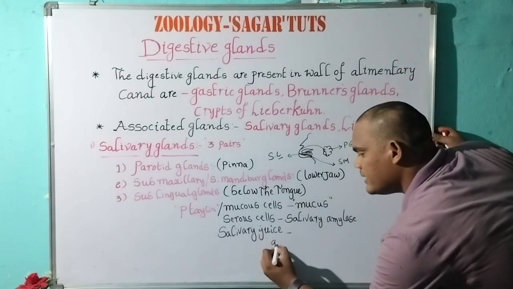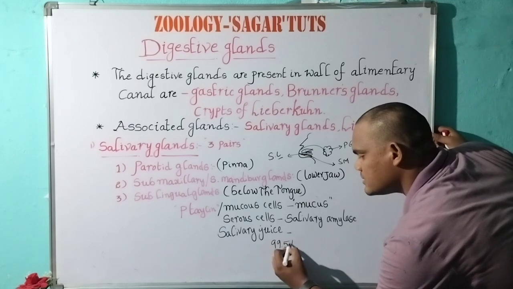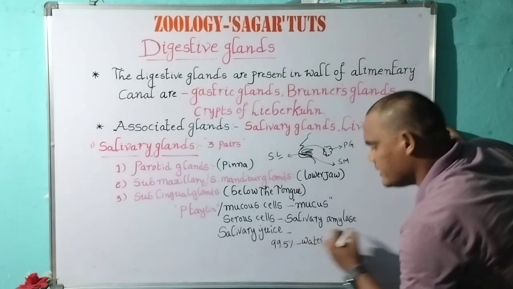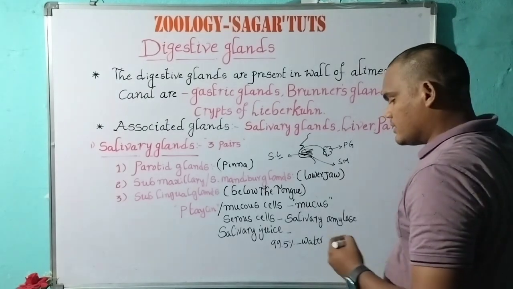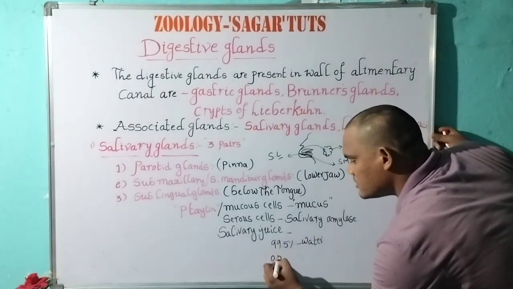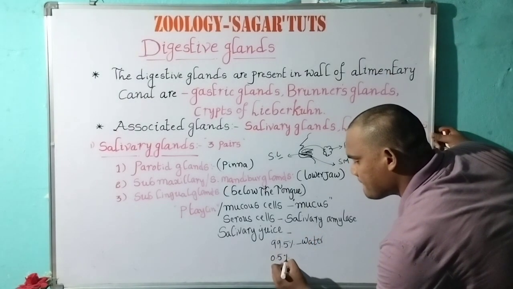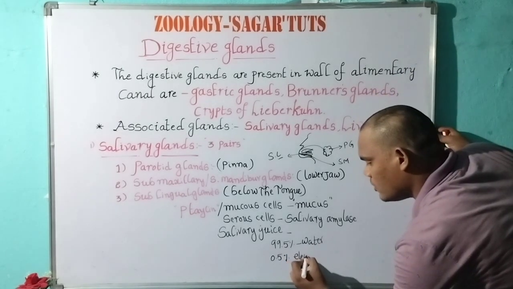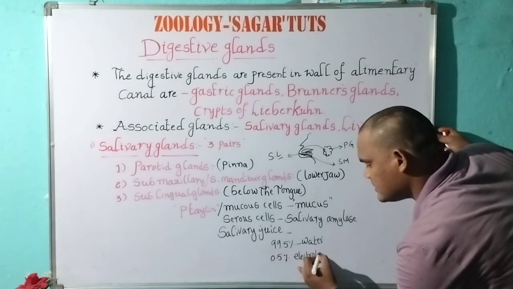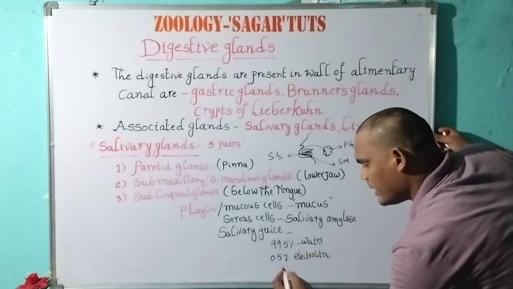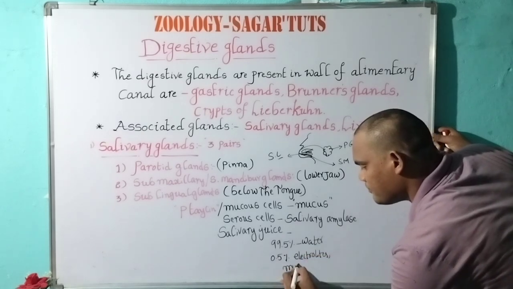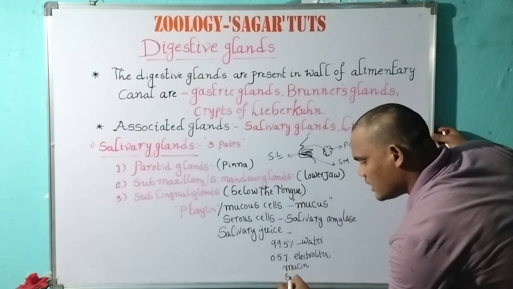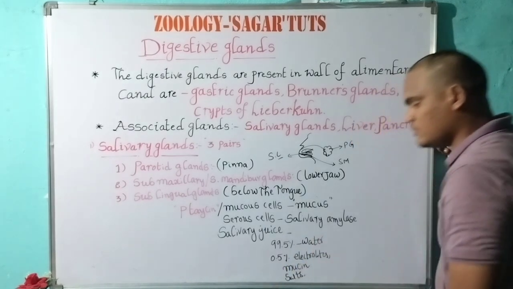It contains 99.5% water and 0.5% electrolytes, mucin, enzymes and salts.